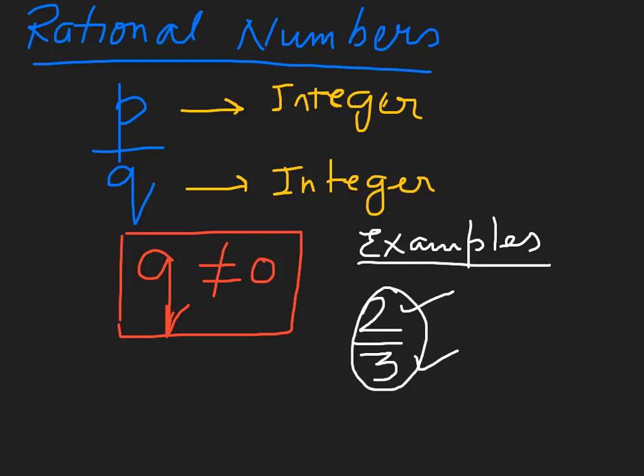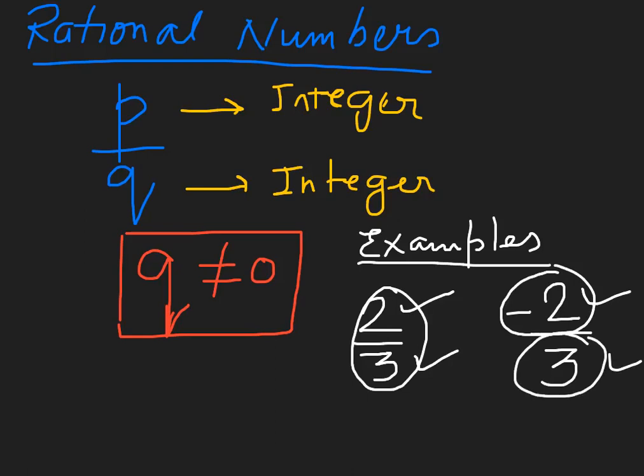If I write another example, -2 upon 3, -2 क्या है, एक integer है. -2 is an integer we know and 3 is also an integer. So this whole thing is a rational number.